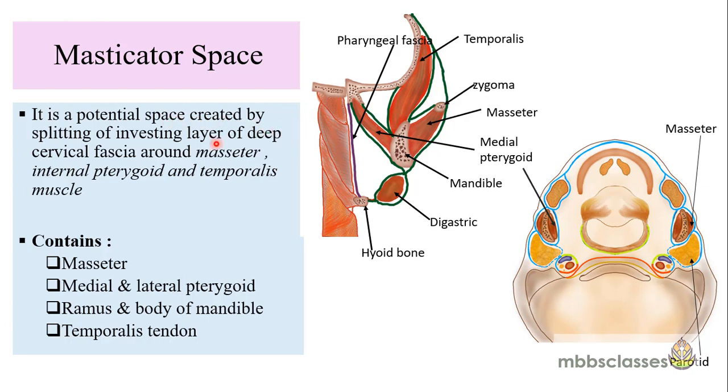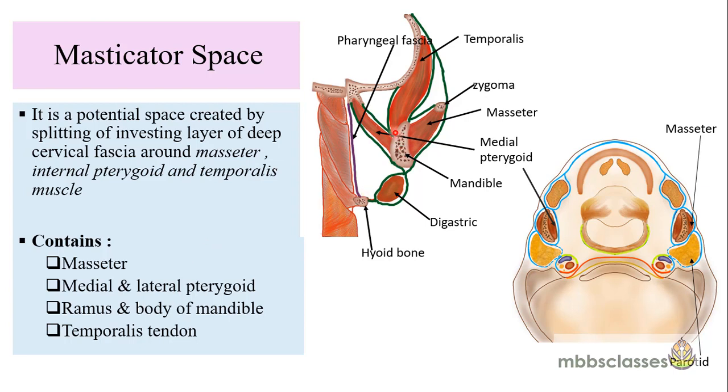It is a potential space which is created by the splitting of the investing layer of the deep cervical fascia around three muscles, which are the masseter muscle, the internal pterygoid or medial pterygoid muscle, and the temporalis muscle. So these are the three muscles which limit this masticator space. The contents of the masticator space are definitely these three muscles, the ramus and the body of the mandible. So let's have a look at the diagram.